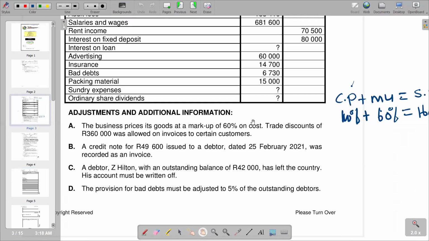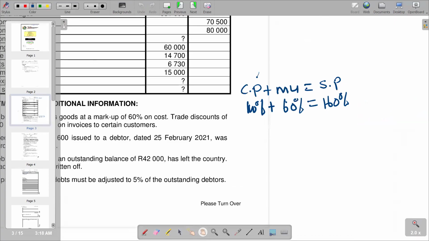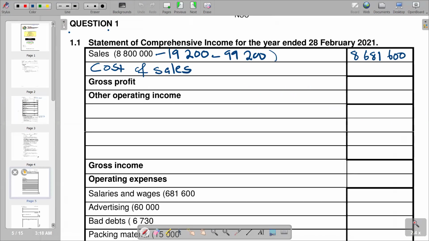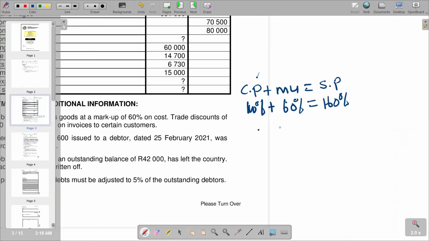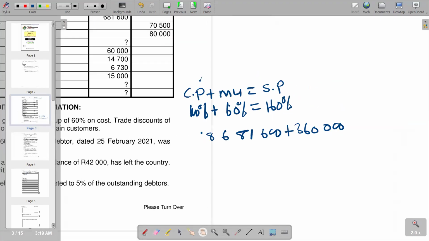So if you go there now, we are seeing the figure that we have for our net sales figure, which is 8,681,600. So we say 8,681,600, and then we add 360,000 for our trade discount. We can simply make that calculation to see what we get there.